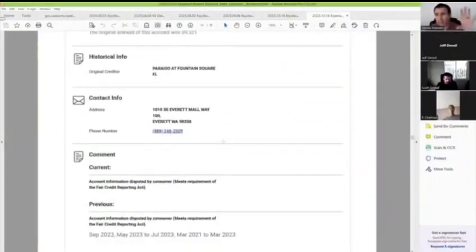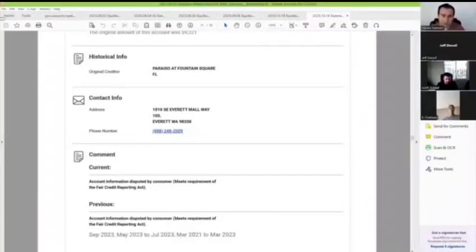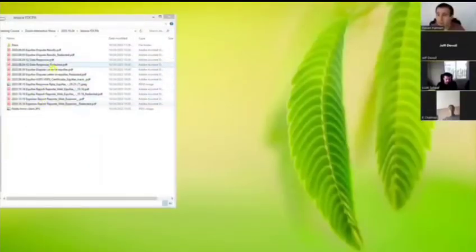Okay, so here we have a trade line that is showing in dispute, but because we've got the Experian, we can see that they're actually giving the historical reporting. So the question is, are they suggesting that this account was not in dispute in April and in August? That's the question, because this reporting would indicate that. You see what I mean there? Okay, so that's what we have to work with.